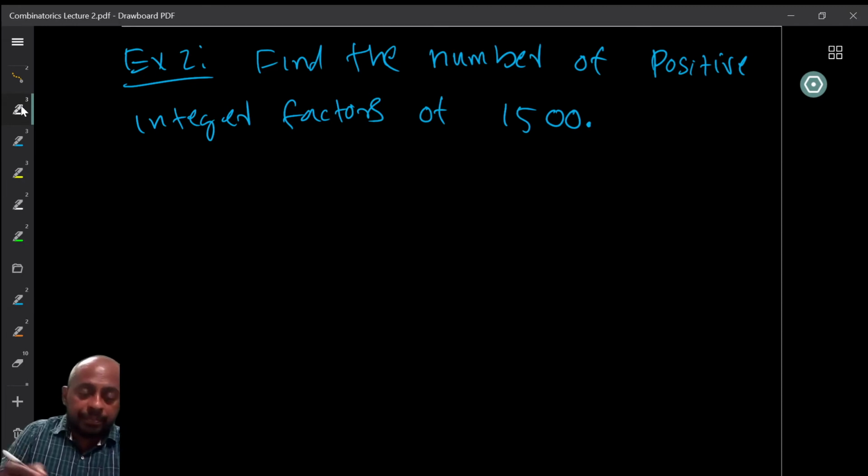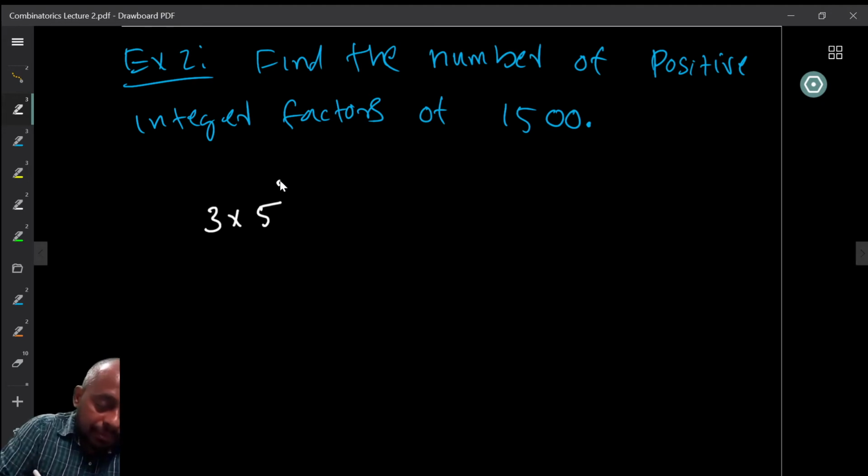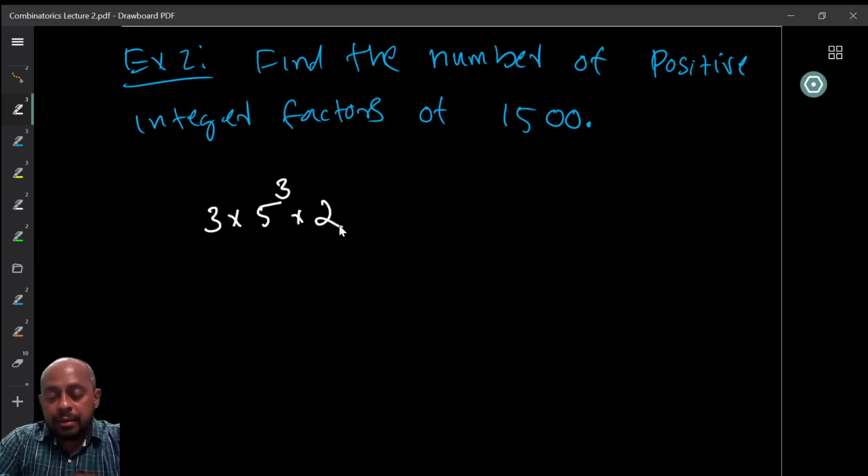Now, what do we know about 1500? I can write it as 3 into 5 raised to... basically I look at the prime factors. I know that 5 appears 3 times, so 5 raised to 3. And then how many times is 2 appearing? 2 raised to, let us say, 4 times.